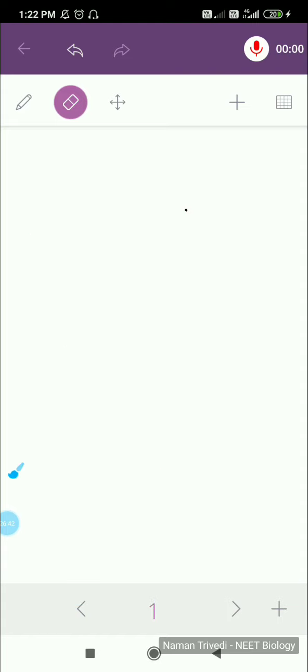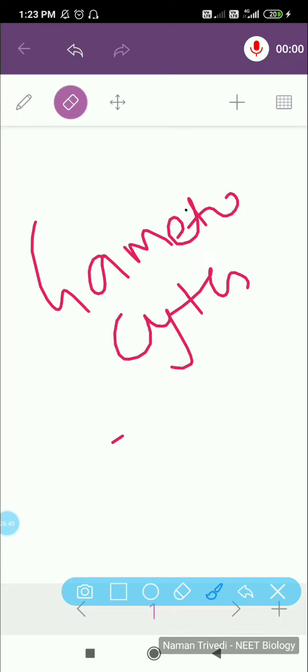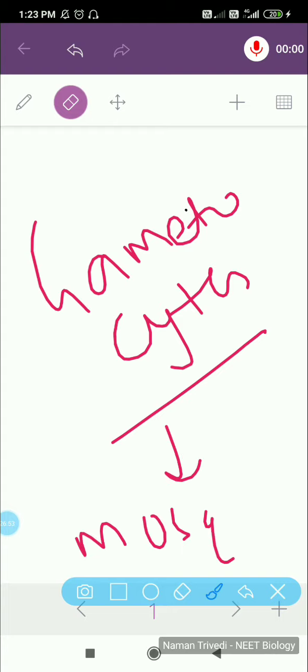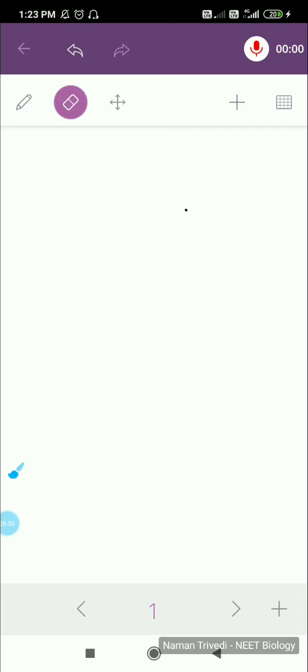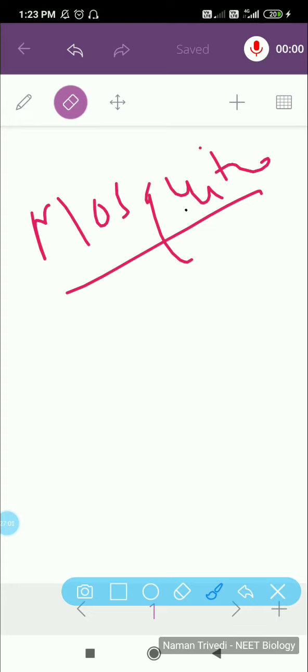So this will form gametocytes. Now these gametocytes are sucked by the mosquito, so they will go into the mosquito. Whatever I'll be discussing now is inside the mosquito.